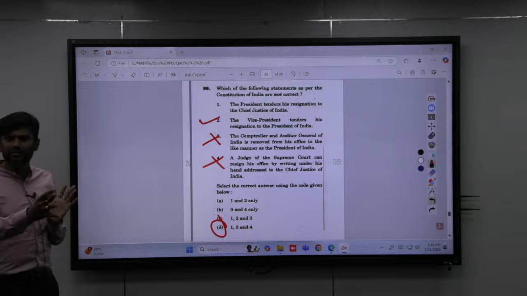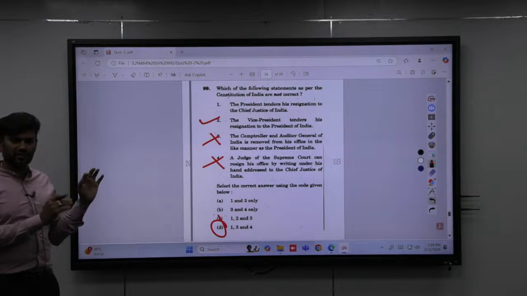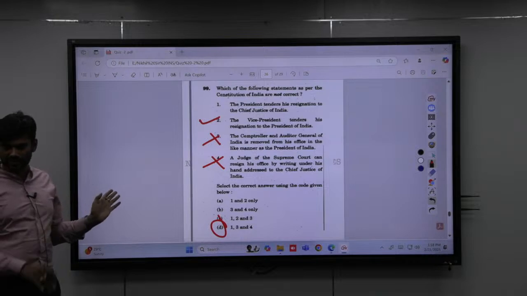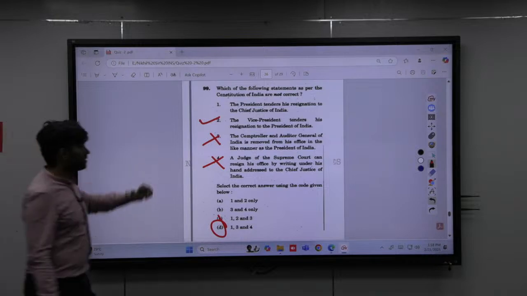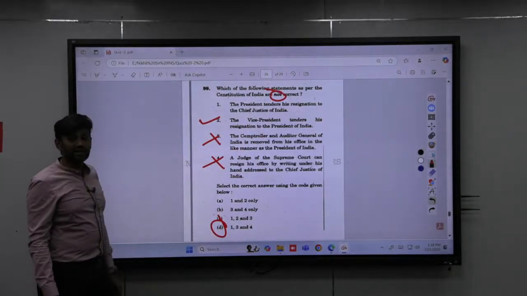Polity can also be understood. You can apply logic to understand polity. But if you are only a rote learning parrot, what will happen? These kinds of things will happen when they mix statements, and you will get confused. Got it? So the answer is what? 1, 3 and 4, and the keyword you should have noted is: which of the following statements is not correct.